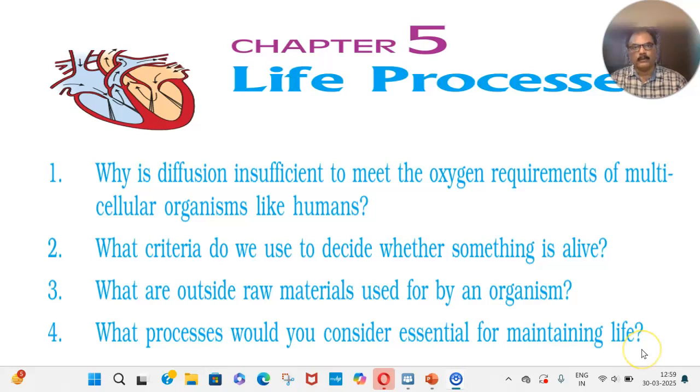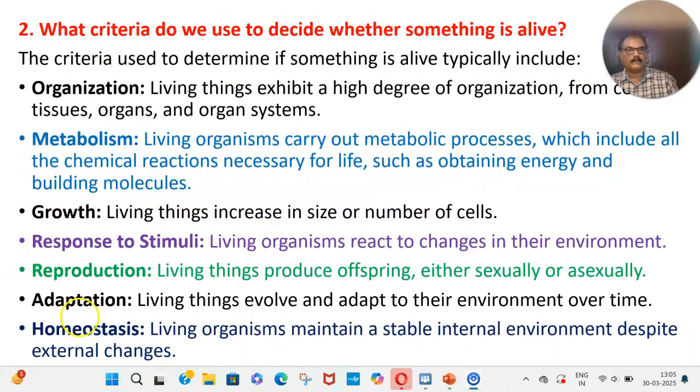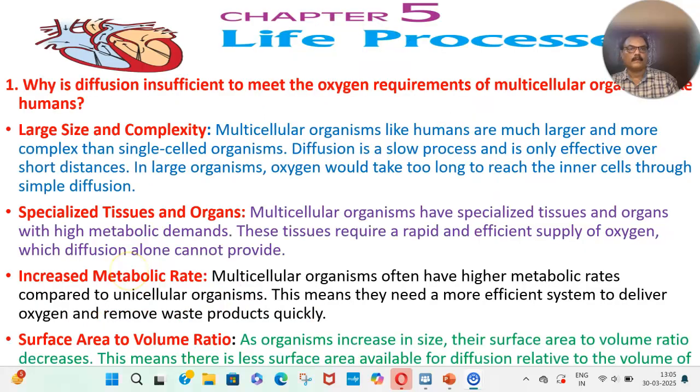These questions are provided by Gemini. Try to understand, repeat them again and again, and understand each and every question. 1. Why is diffusion insufficient to meet the oxygen requirements of multicellular organisms like humans?